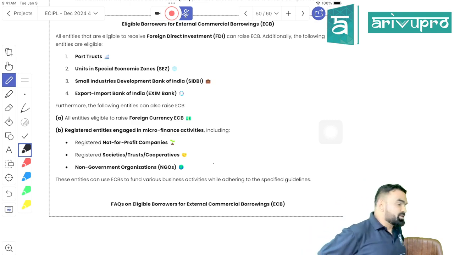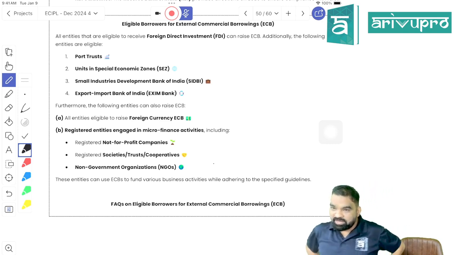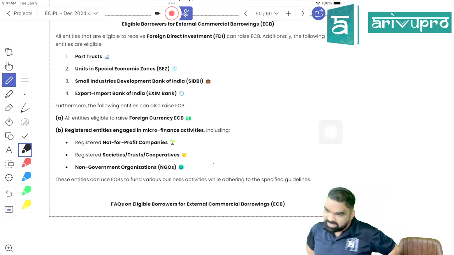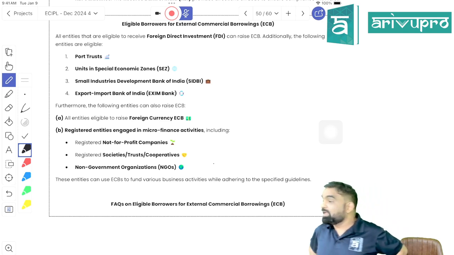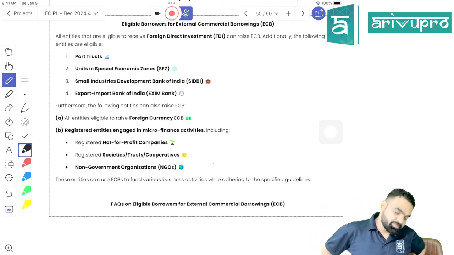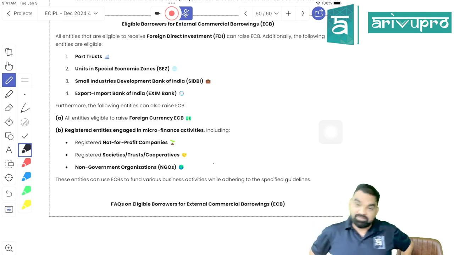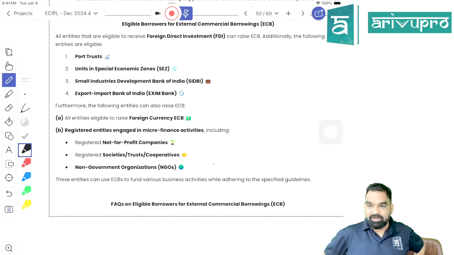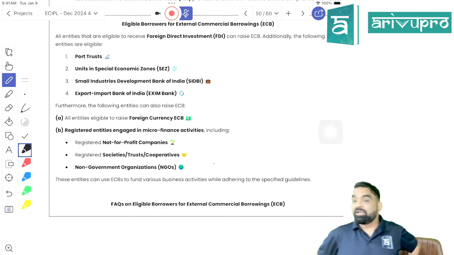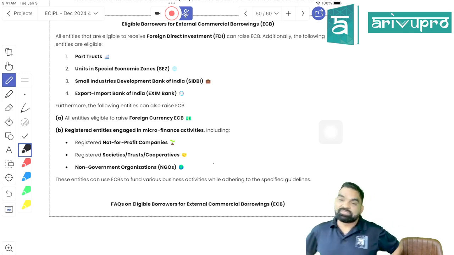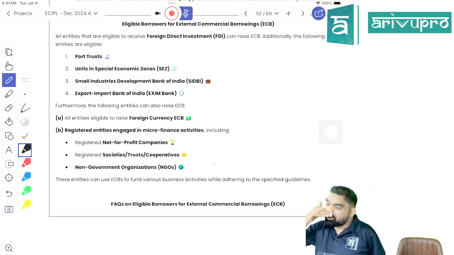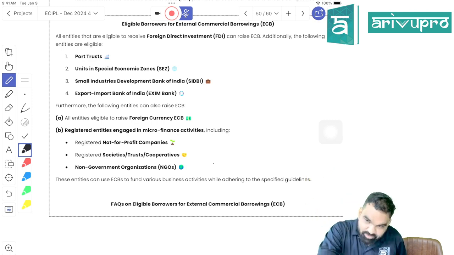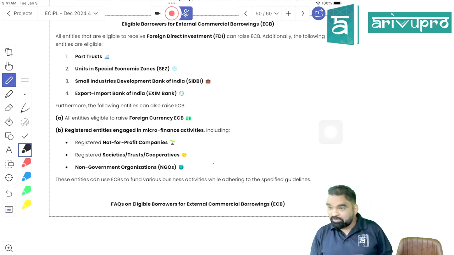Next one is eligible borrower. Eligible borrower is classified into 2 parts: those who are eligible in foreign exchange, and those who are eligible in Indian rupees, right? Those eligible in foreign exchange means and includes every person who is entitled to take FDI. The second one, the third one, the fourth one, the fifth one, and other than that, one additional person would be there. Those who are involved in microfinance activity, whether they are registered as an NGO, NPO, society or trust, right? Done, students.